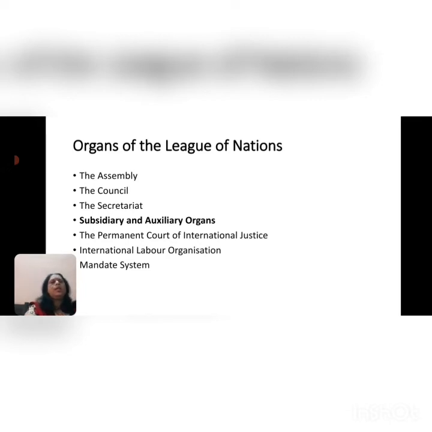Then we come to the next one, the International Labour Organization. The main object of the International Labour Organization is to improve production and provide better conditions of service to the working classes. The members of the League also were members of the International Labour Organization, and it has a governing body which consisted of 32 members.